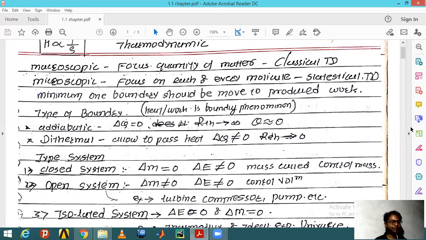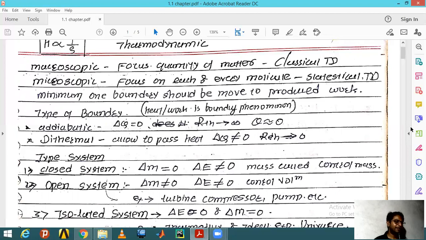You can only heat it, and if you stop heating the system, it will come back to its original position and release whatever heat it has gained. But the total mass of that content always remains, and that's why it's called a control mass system.